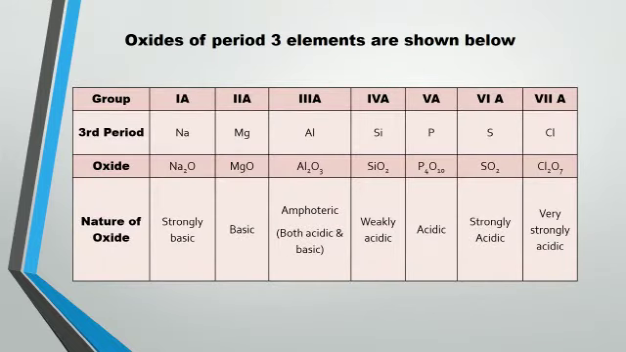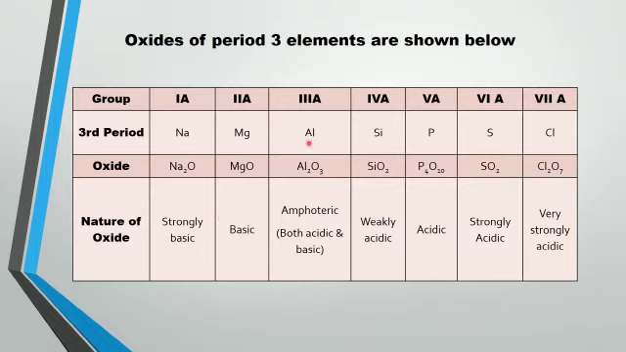From this table, we can observe that moving from left to right, the nature of oxide is changing. Sodium oxide is strongly basic. The first element, sodium, its oxide is strongly basic in character. The second element, magnesium, its oxide is basic in nature.